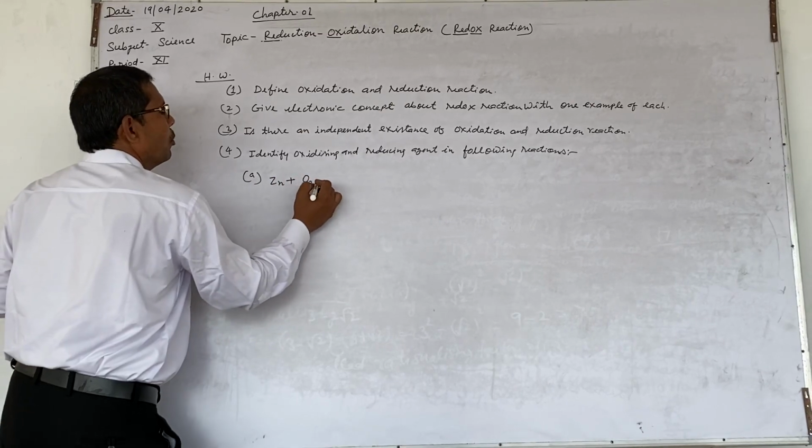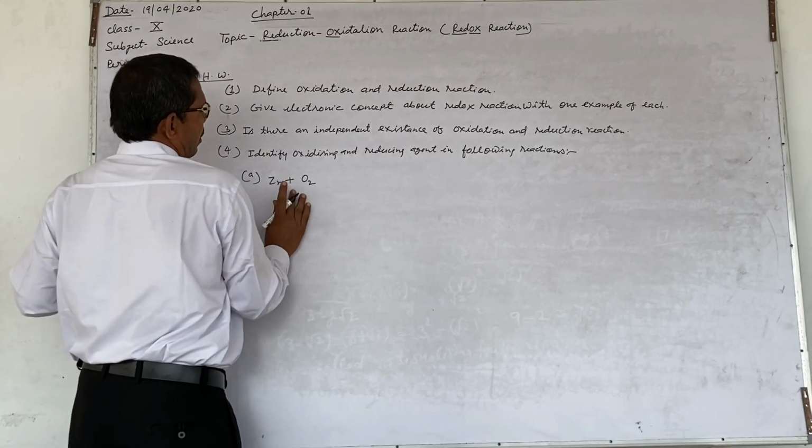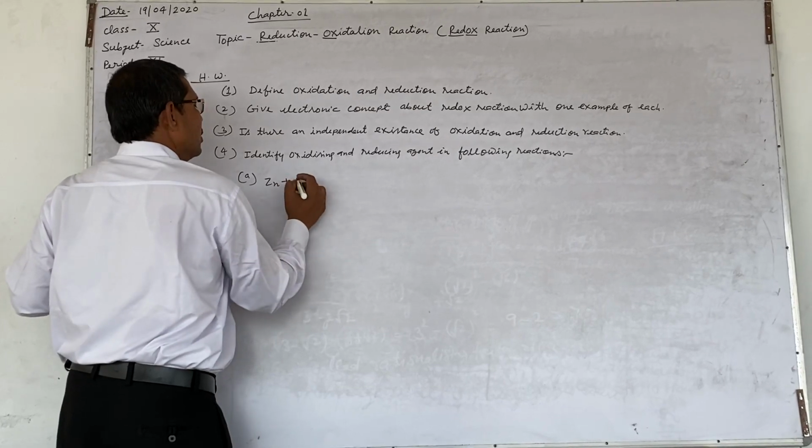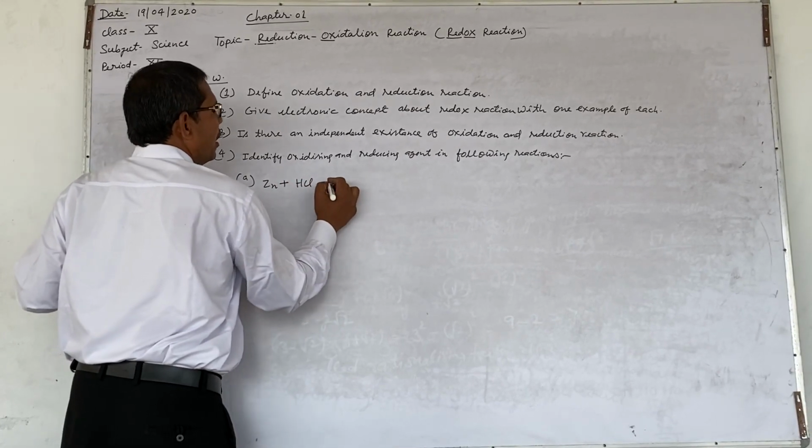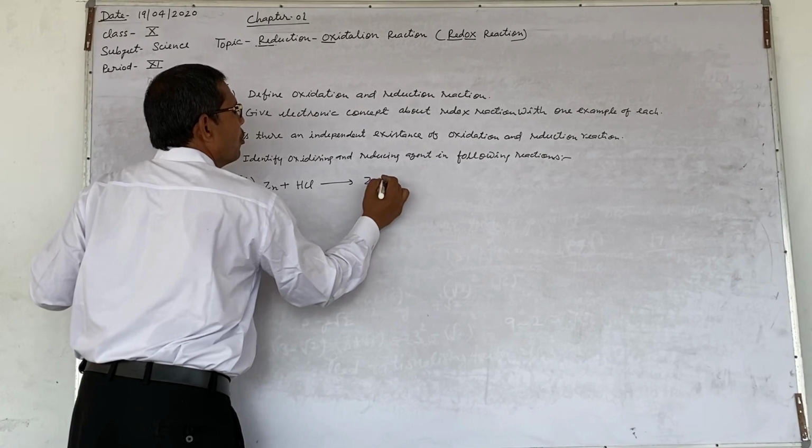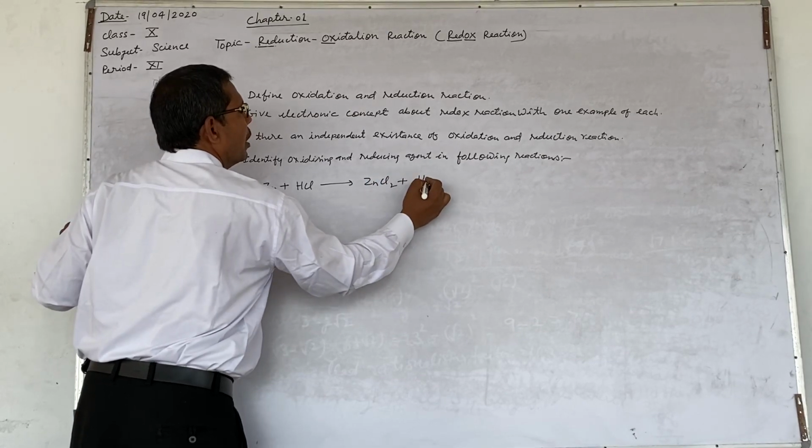Zinc plus O2. Or zinc plus HCl, they react to form zinc chloride plus hydrogen.